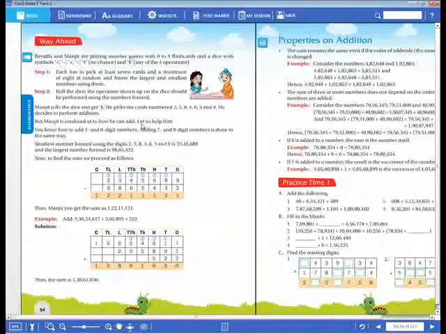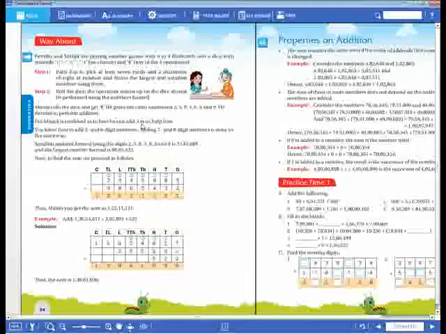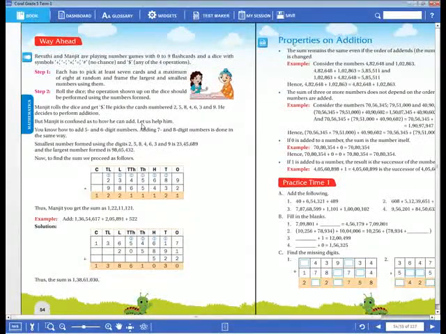Okay, dear children. So the first property is the order property. In this order property, what does it mean? For example, when we take any 2 numbers, we can take 4 digit, 5 digit, 6 digit, whatever digits.